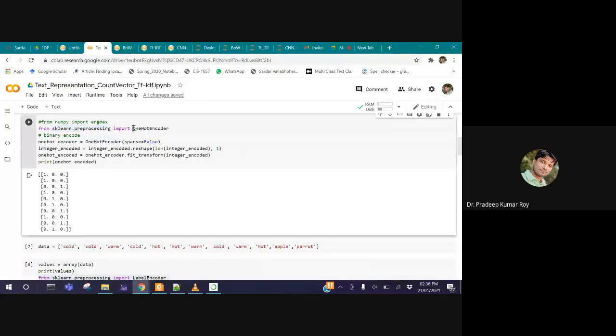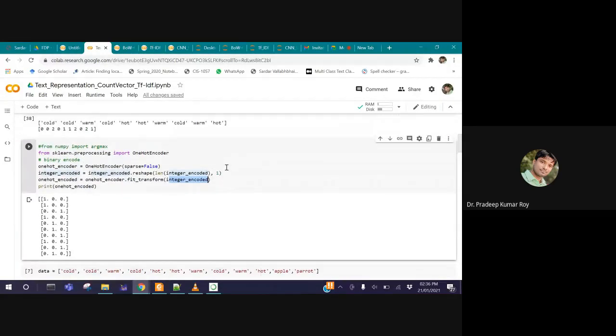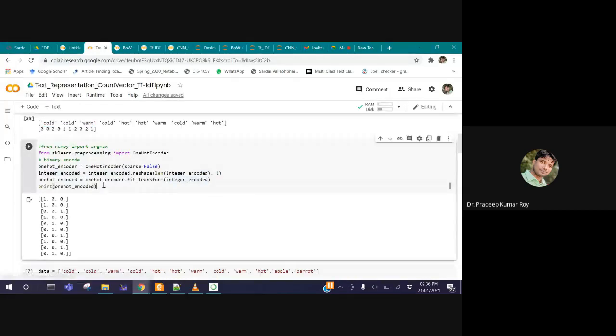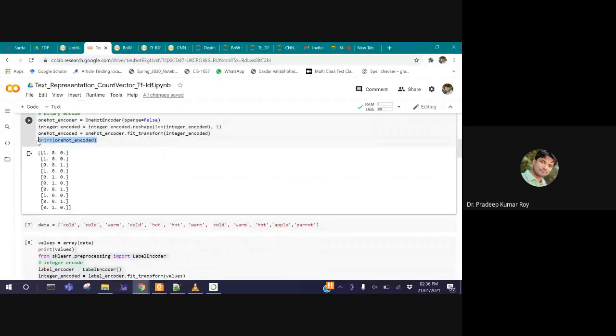So I have imported OneHotEncoder, and in the OneHotEncoder we fit the integer encoded data, whatever data we have encoded with integers. You see what the output is; the print statement printed this. What does it mean?